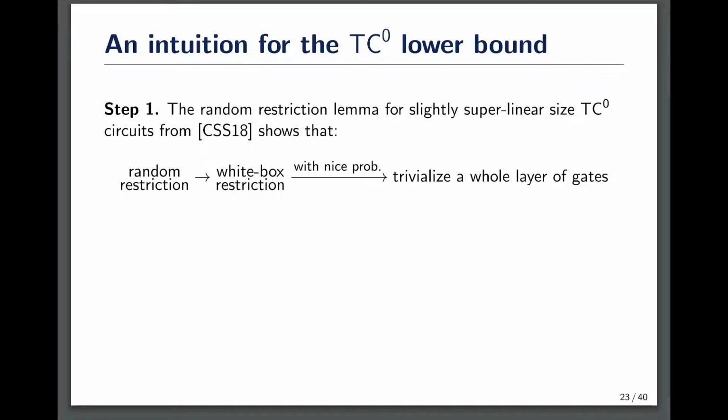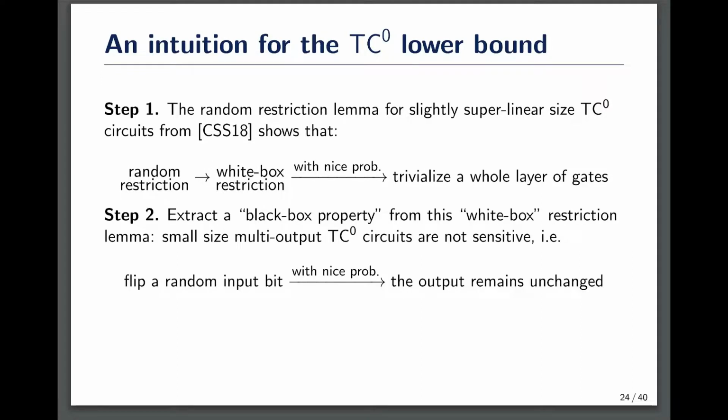However, their strategy cannot be directly used to prove PRF lower bounds. Although the behavior under iterated restriction indeed gives us a difference between small-sized TC0 circuits and random functions, it cannot be used to prove PRF lower bounds, since we cannot implement the white box restriction with only oracle accesses to the function. Therefore, the second step of our proof is to extract a black box property from this white box restriction lemma.